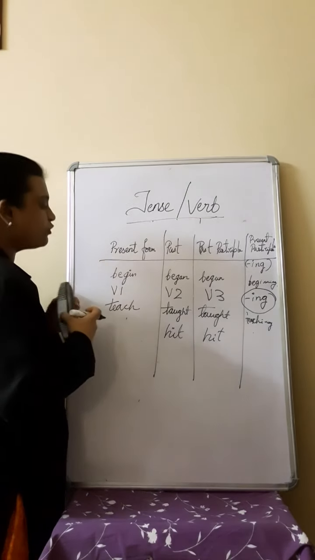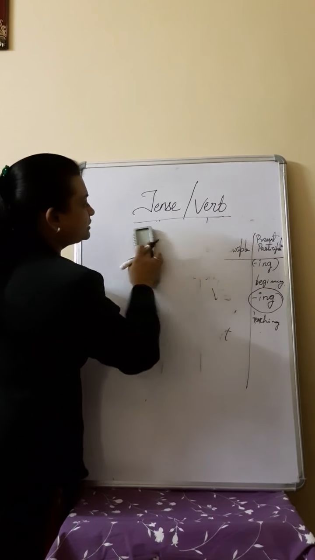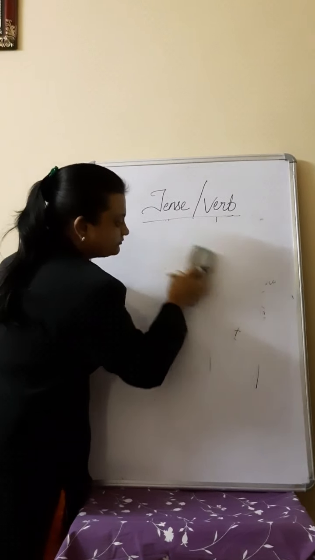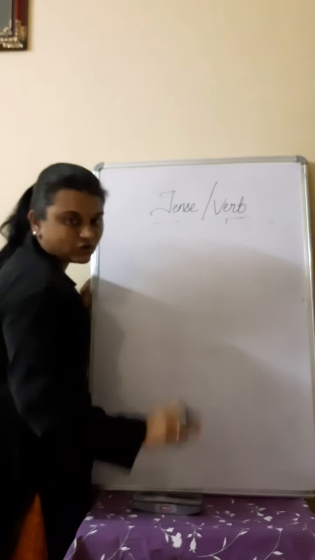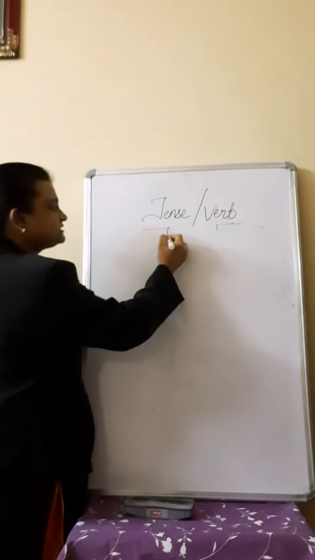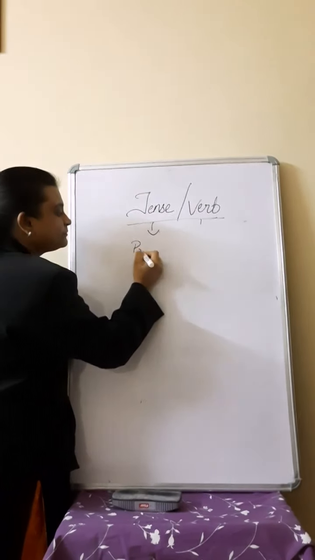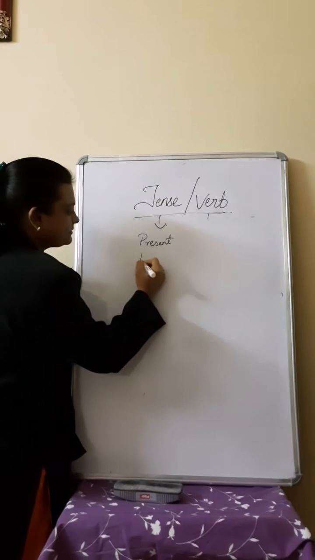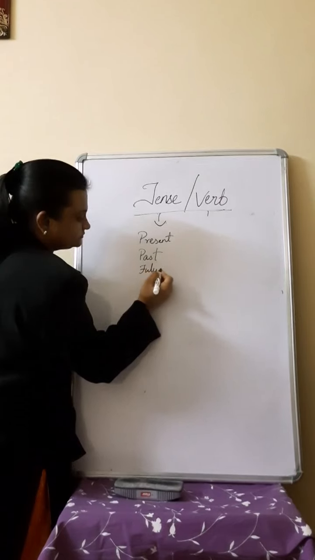Now let's move on to tenses. If you know the verb forms, kinds of verb forms, then easily you can solve all the 12 forms of tenses. Now tense is classified into 3 tenses, that is present, past and future.